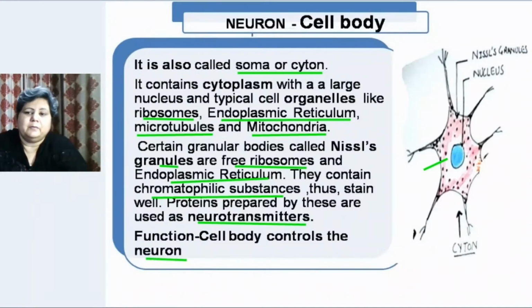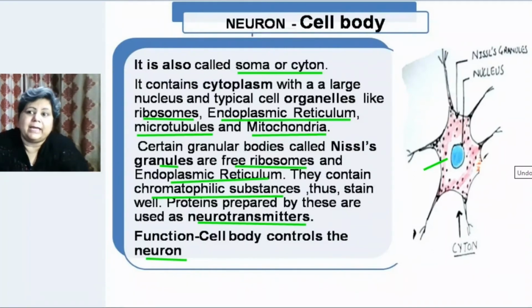It is very important to note here that the neuron, or the cell body, doesn't have centrioles, and we know that centrioles help in cell division. So because centrioles are not present, it is understood that the neuron is not able to divide. These are the kinds of cells which are not capable of division. So they cannot reproduce, their number cannot increase. You should remember this, because sometimes you may be asked why the neuron is not able to reproduce: because the centriole is not present in this part.